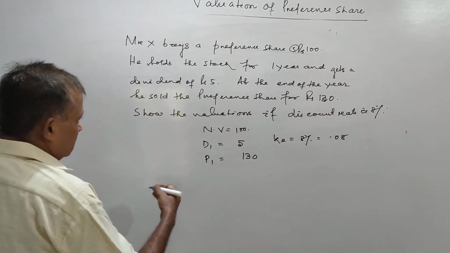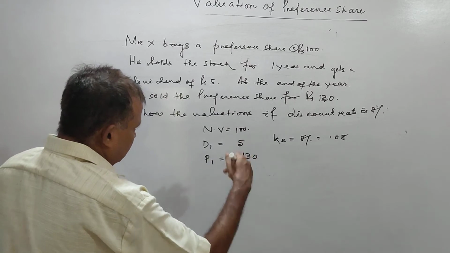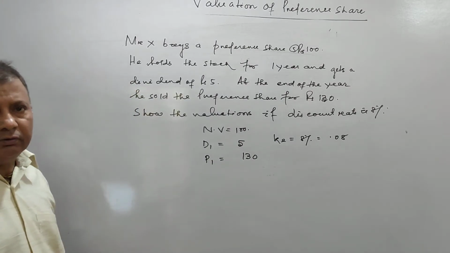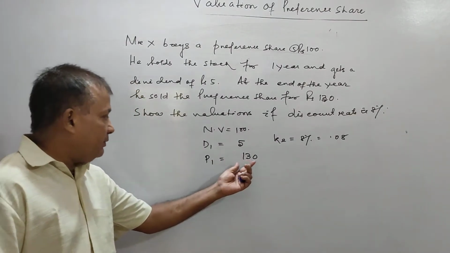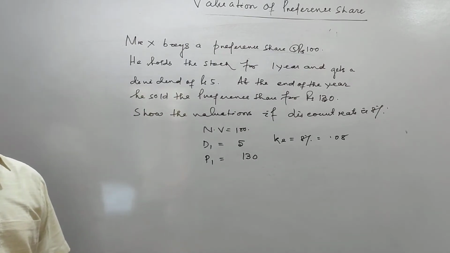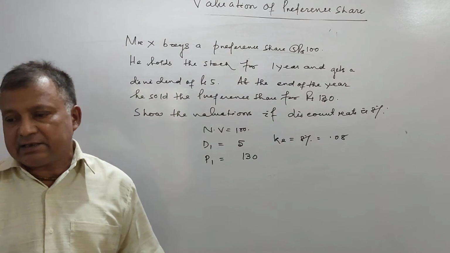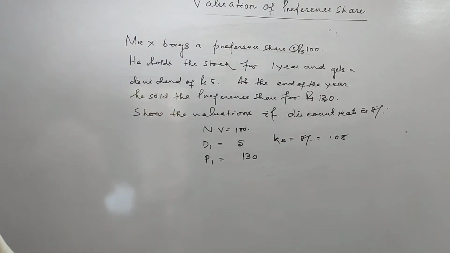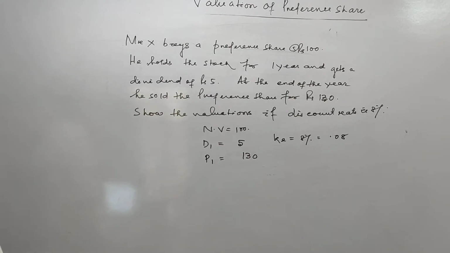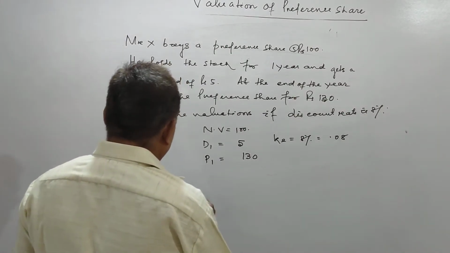So the dividend will be converted to present value. The market price will also be converted to present value, and we shall take the sum of present values so that we can find out the value of share.